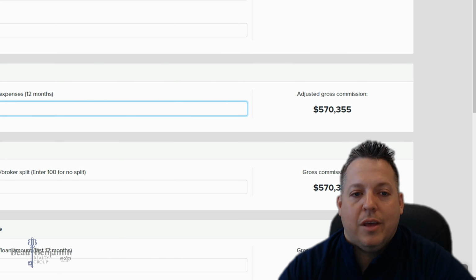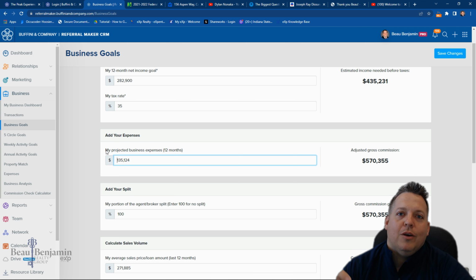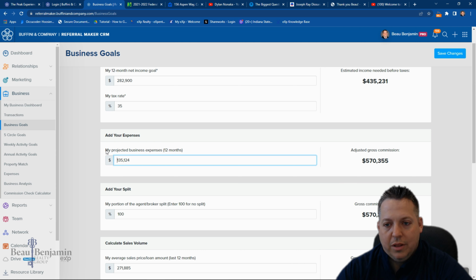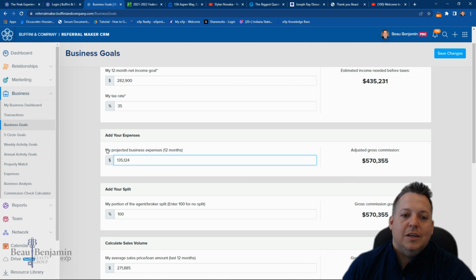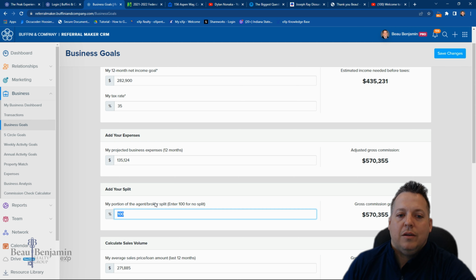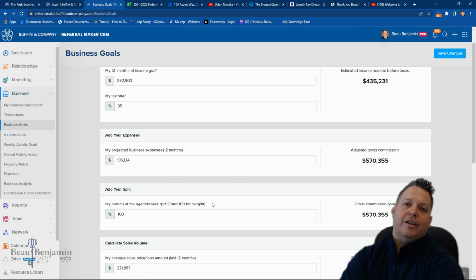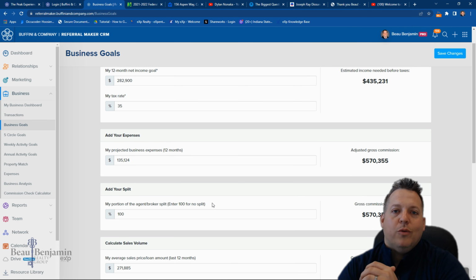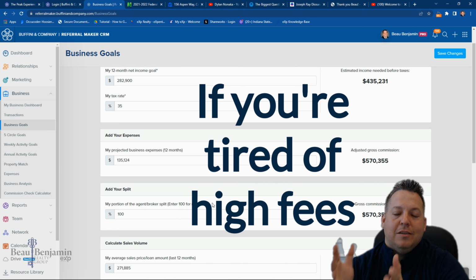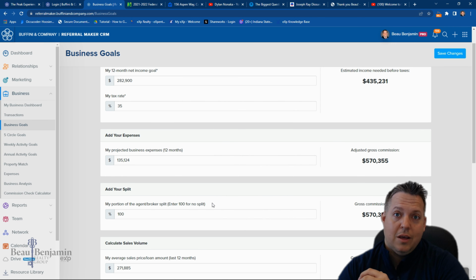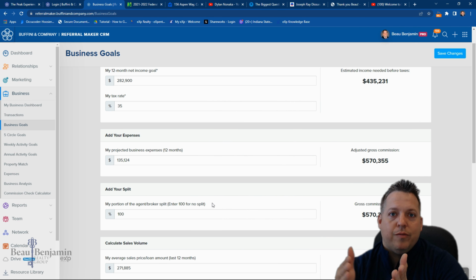Now, this is everything. Here's a little helpful hint. If your brokerage has a split, it's very hard to calculate doing this. So the next line down, you'll see I put 100% split, meaning I get everything, right? To factor in your split, you should just take your entire desk fee. A lot of brokerages in Indiana will be between 15 and 20,000 desk fee per year, and they'll collect that via some sort of split, 50-50, 75-25, 80-20. Whatever the split is, they're going to keep taking until they take the 15 to 20 grand.